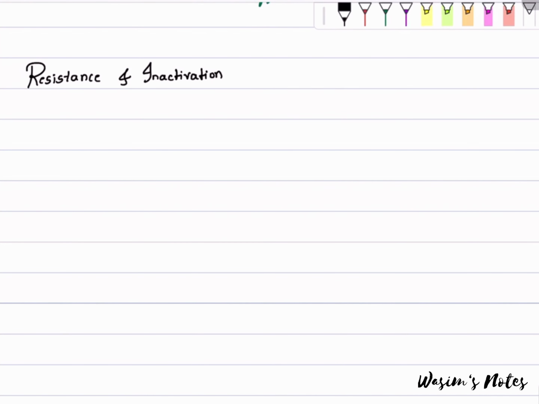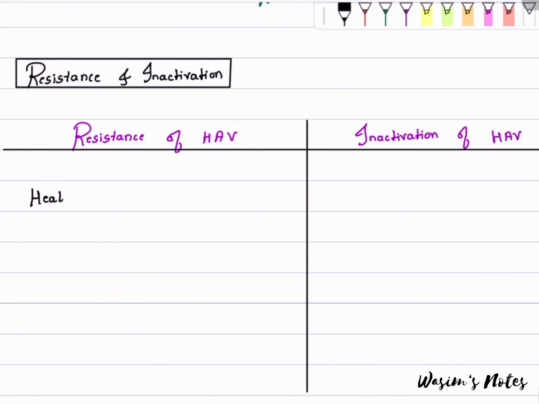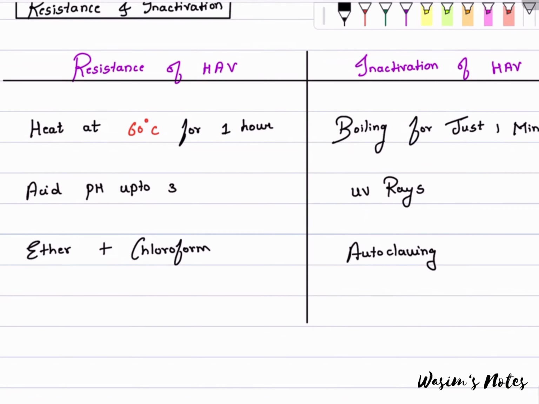So let's talk about resistance and inactivation of hepatitis A virus. It can resist heat at 60 degrees Celsius for 1 hour. Boiling for 1 minute can inactivate the virus. It is resistant to acid pH up to 3. UV rays can inactivate the virus. Ether and chloroform do not inactivate hepatitis A virus. Also, autoclaving can inactivate the virus.